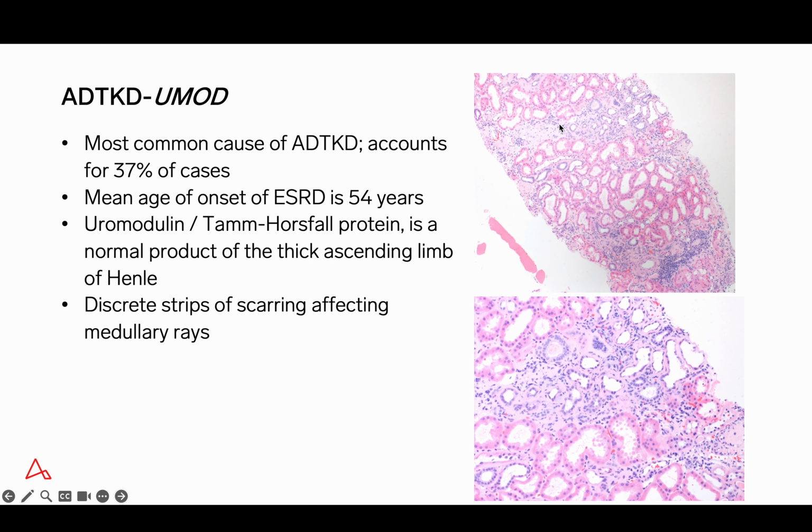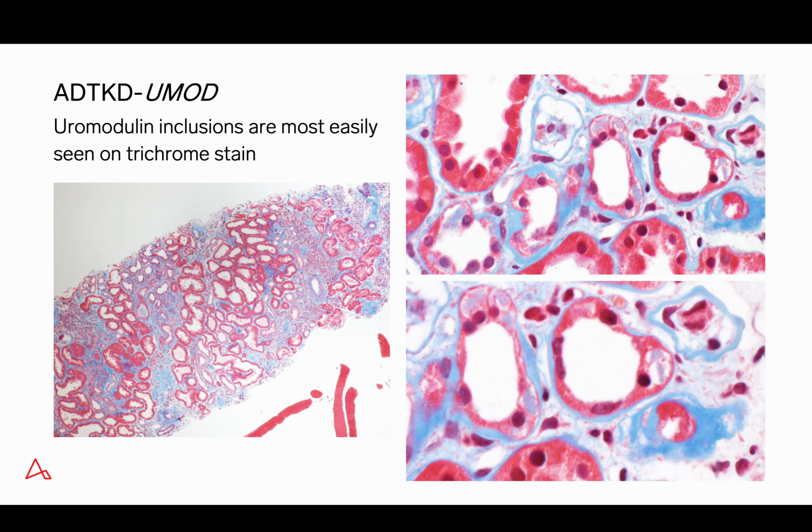So at times in a biopsy showing a combination of scarred and non-scarred areas, sometimes the scarring will be in strips of tubulointerstitial fibrosis. And in these areas, we want to look for the uromodulin inclusions. Now, the uromodulin inclusions are most readily seen on trichrome stain. So if we look at these areas of tubulointerstitial scarring shown here and look at higher magnification in the upper right, we can see these fuchsinophilic intracellular inclusions representing uromodulin retained within the cytoplasm.